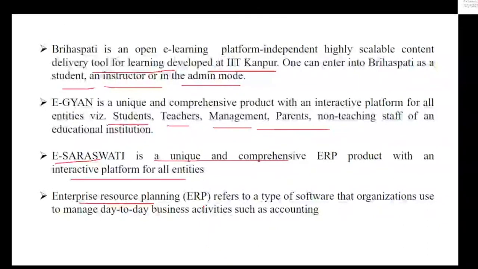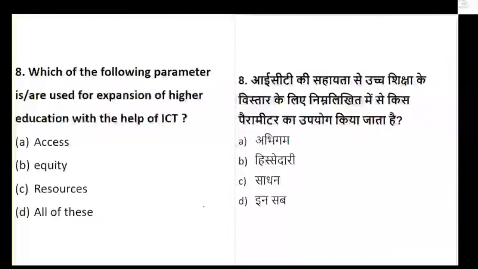So let's go for the next question. Which parameter, pointer, or dimension is used for expansion of higher education with the help of ICT? The options are access, equity, resources, or all of the above. So all of the above, or do you have only limited access? Let's see.